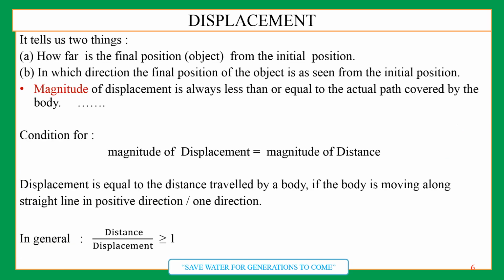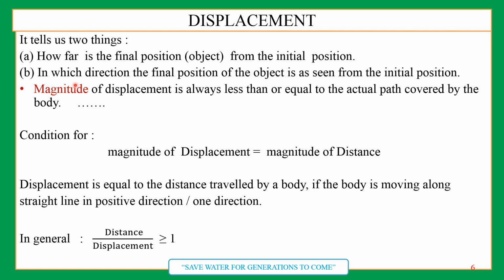Now what does this displacement tell us? It always helps us to know two things: how far is the final position of the object from the initial position, and second, it tells us about the direction, in which direction the object is when seen from the initial position. Now have you ever thought, is there any condition when displacement and the distance are equal?